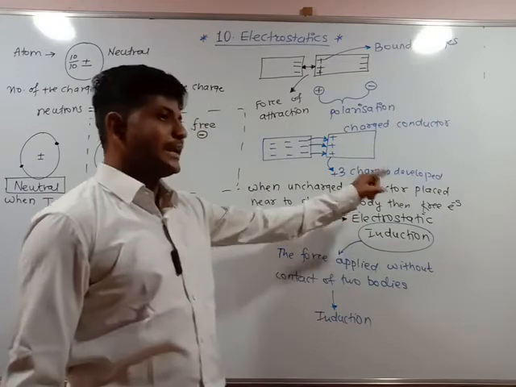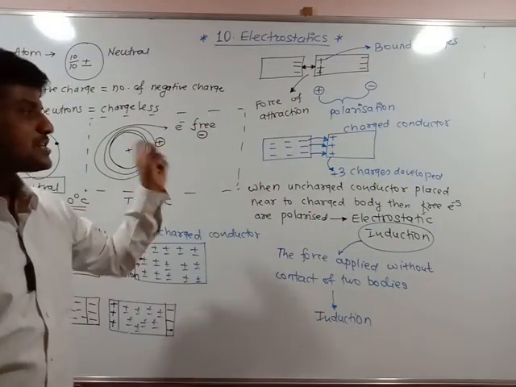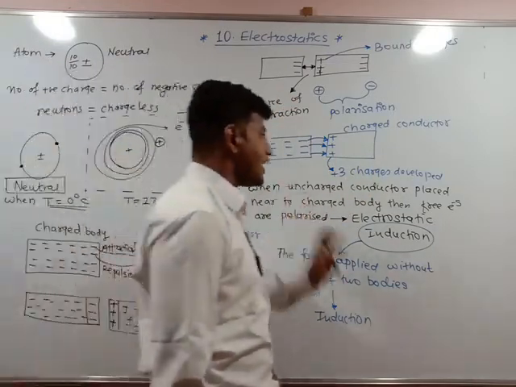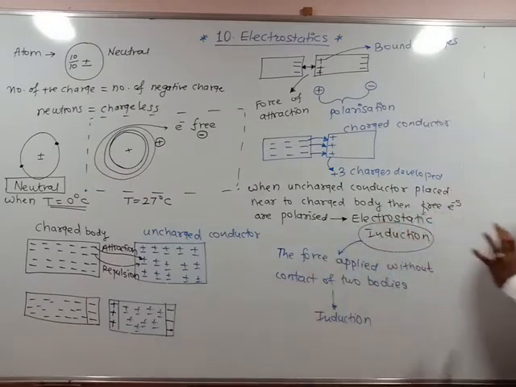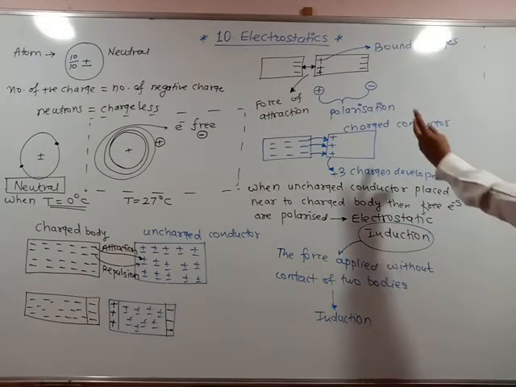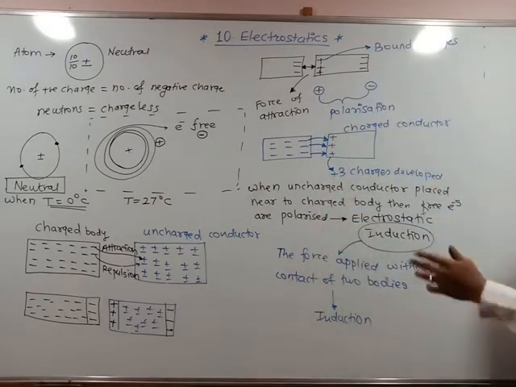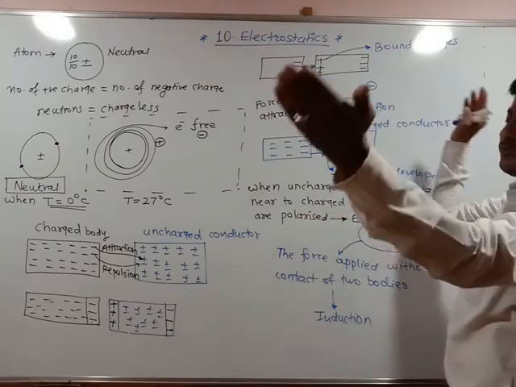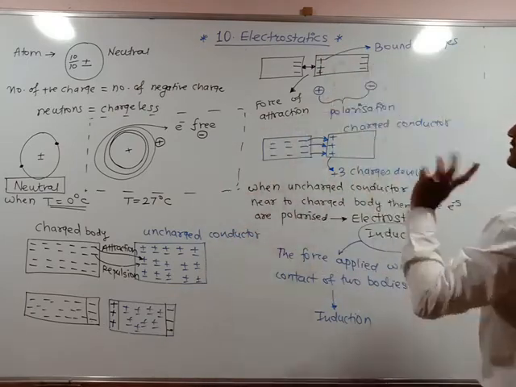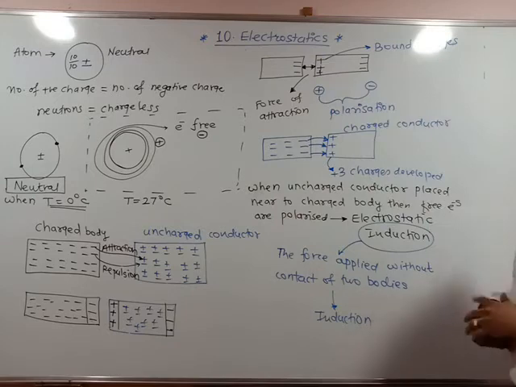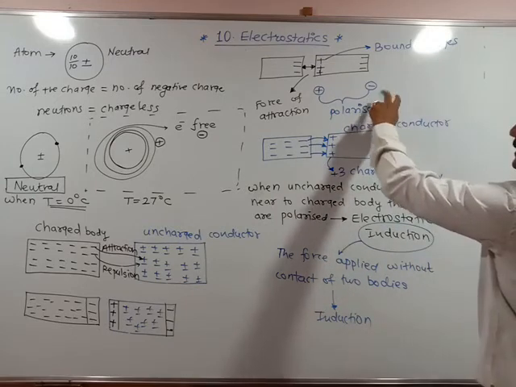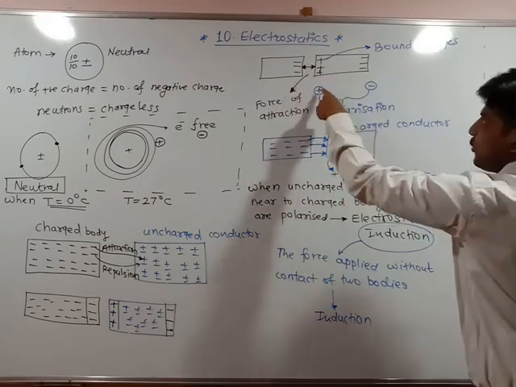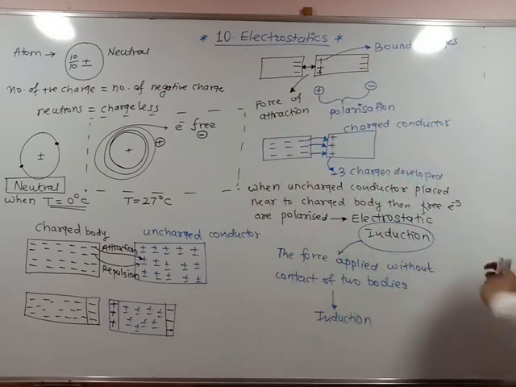And what is electrostatic induction? When an uncharged conductor is placed near the charged body, then free electrons are polarized. And what does polarized mean? Two charges are separated from each other by a finite distance. This condition is said to be polarized. Okay. So after polarization, what happens? Positive charges come to one end, negative charges come to the other end.